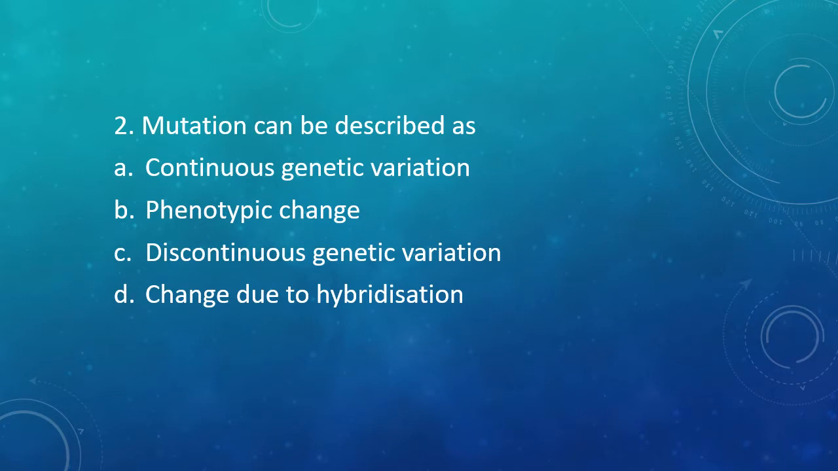Question 2. Mutation can be described as option A, continuous genetic variation, option B, phenotypic change, option C, discontinuous genetic variation, or option D, change due to hybridization. The correct answer is option C, that is discontinuous genetic variation.